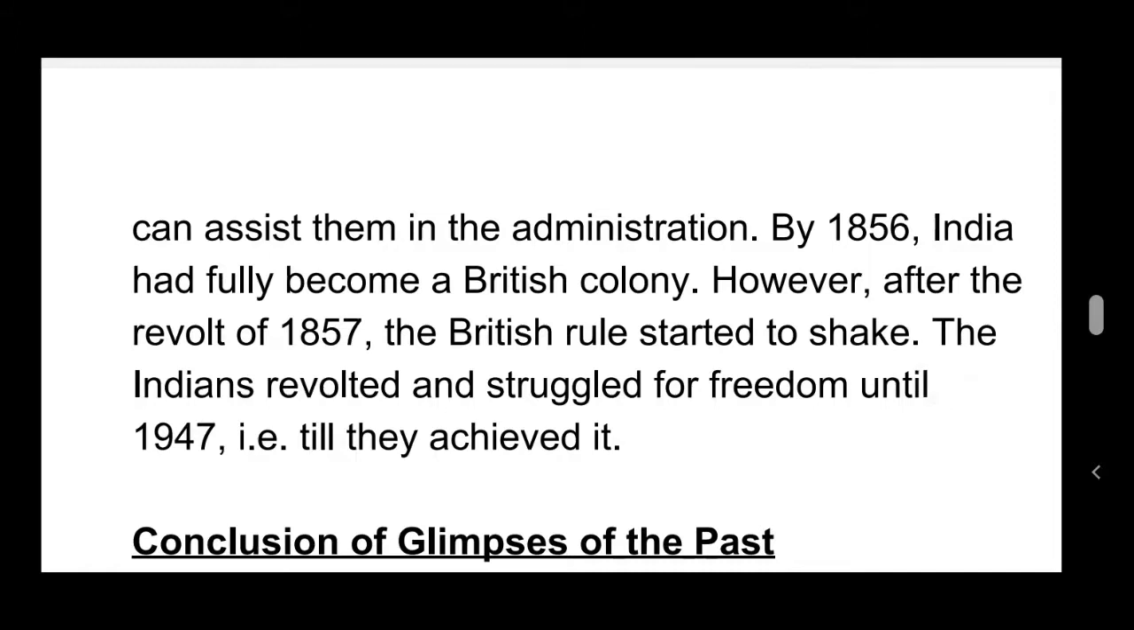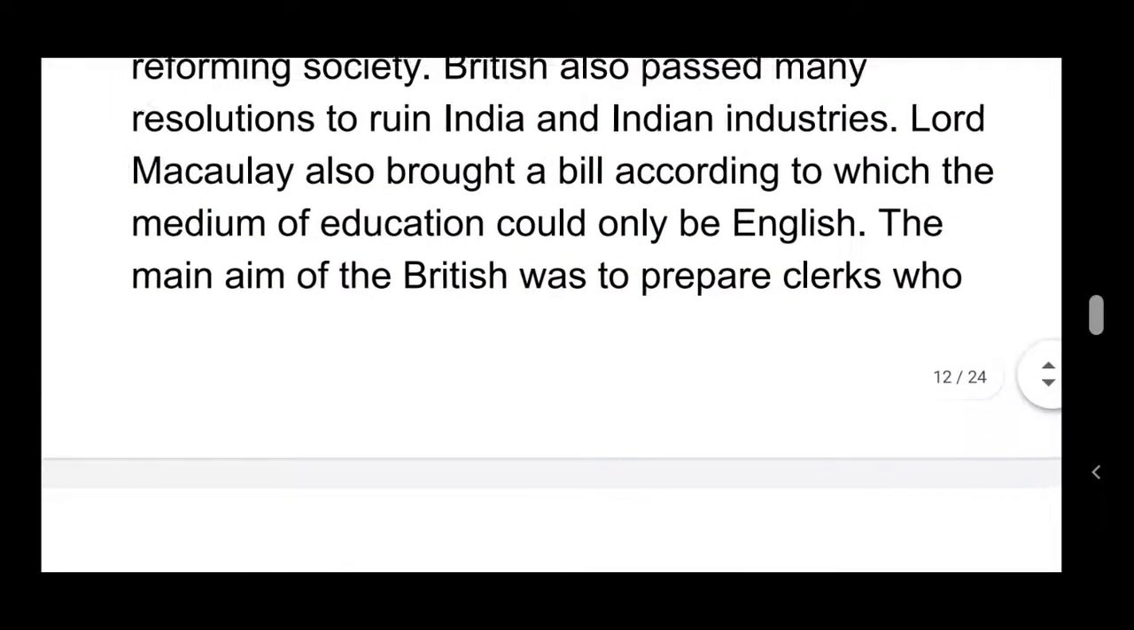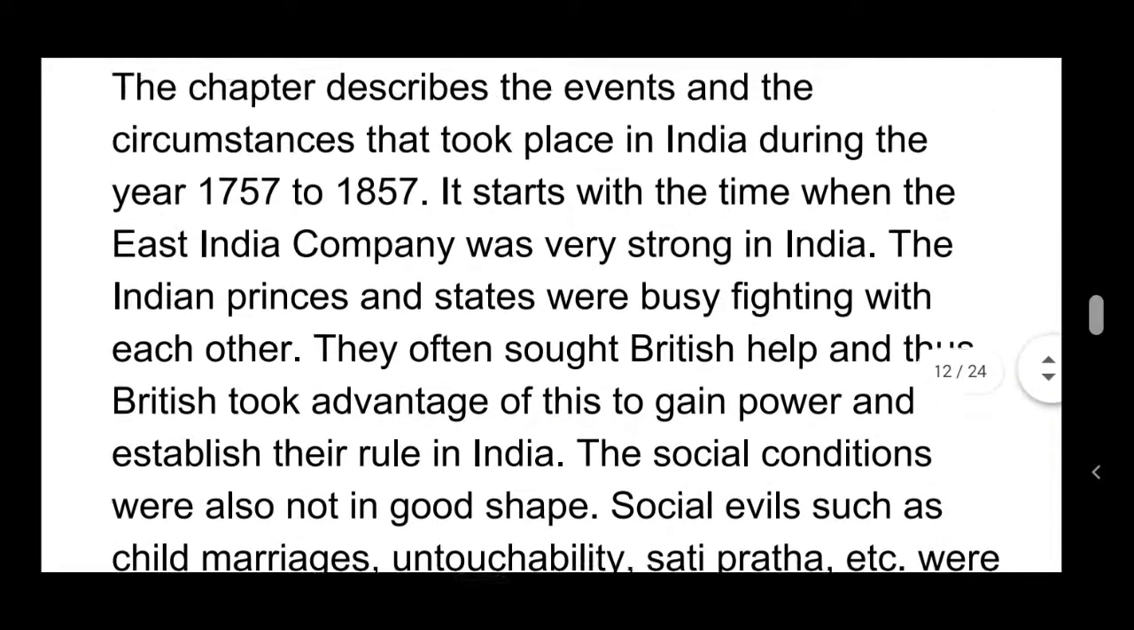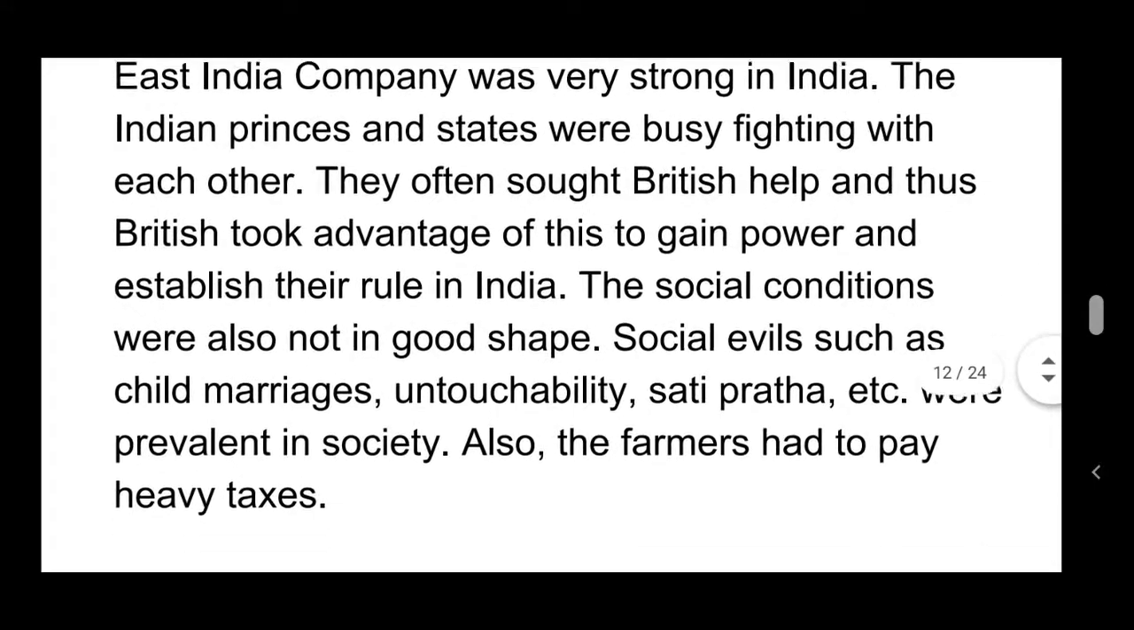By the year 1856, India had fully become a British colony. However, after the revolt of 1857, the British rule started to shake. The Indians revolted and struggled for freedom until 1947, that is, till they achieved it. So, that's all from the summary of the chapter Glimpses of the Past, children.